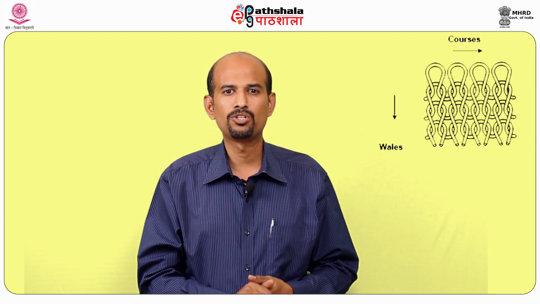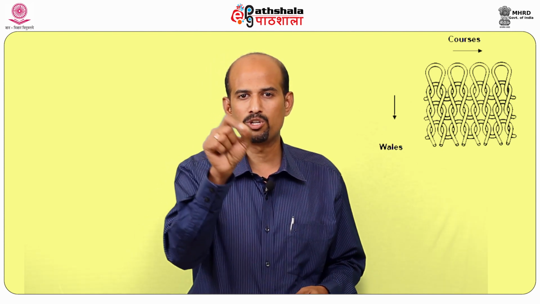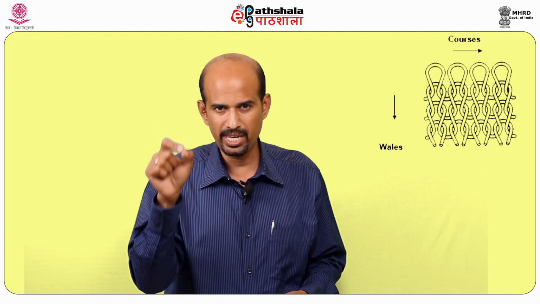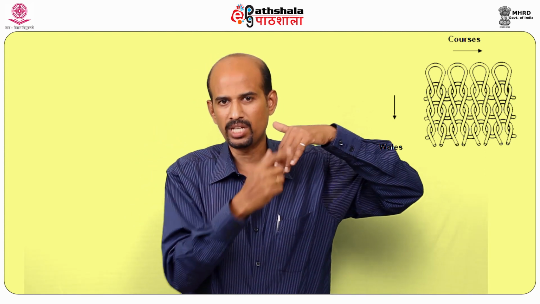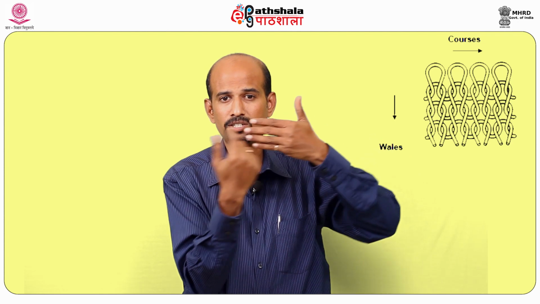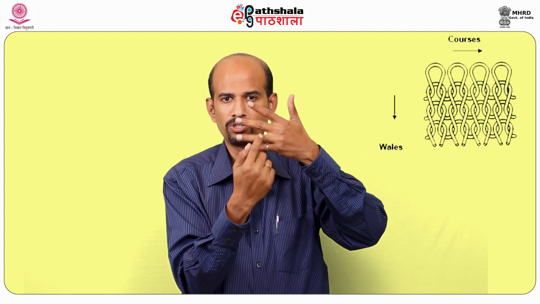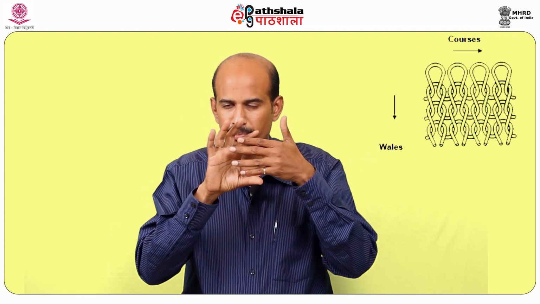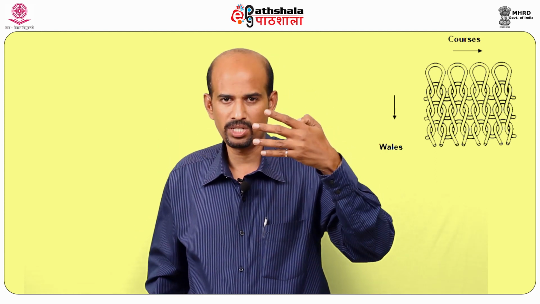Our next concept is course density, that is, courses per inch. In a predefined area, how many courses are there? This is called a course. Course 1, course 2, course 3, this is called a course. In a predefined area, how many courses are there? This is called course density.